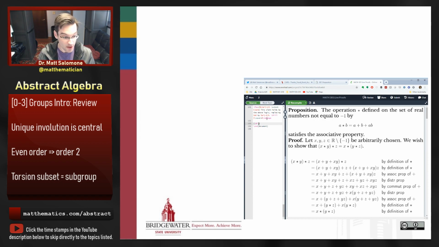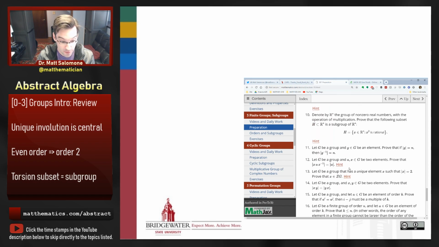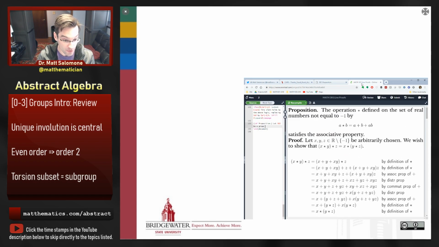So let's start out with that first problem. Let's make this a proposition. The proposition says, let G be a group. Let me get it off of question 13 of the preparation. Let G be a group that has a unique element of order 2, a unique element x in G with the order of x equal to 2.